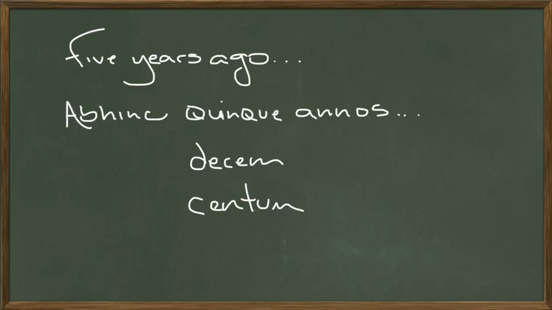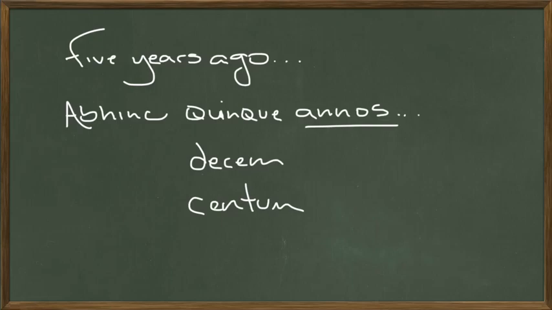When you're dealing with time in Latin, if you're talking about how long something took place, he stayed there 5 days, he lived there 5 years, he lived there 5 months, when you're talking about how long something took place, those numbers go into the accusative case. When you're using phrases like 5 years ago, 10 years ago, the years, the time, also goes into the accusative case.